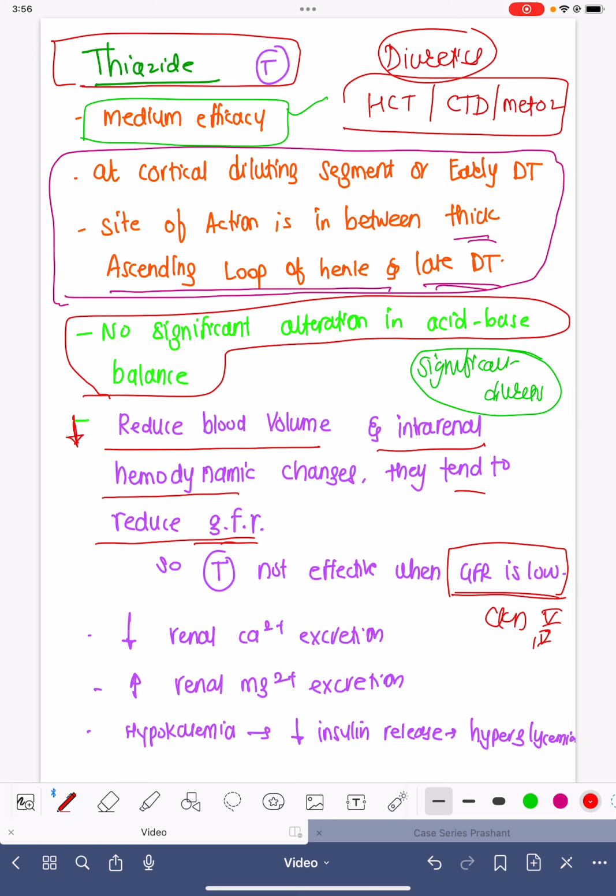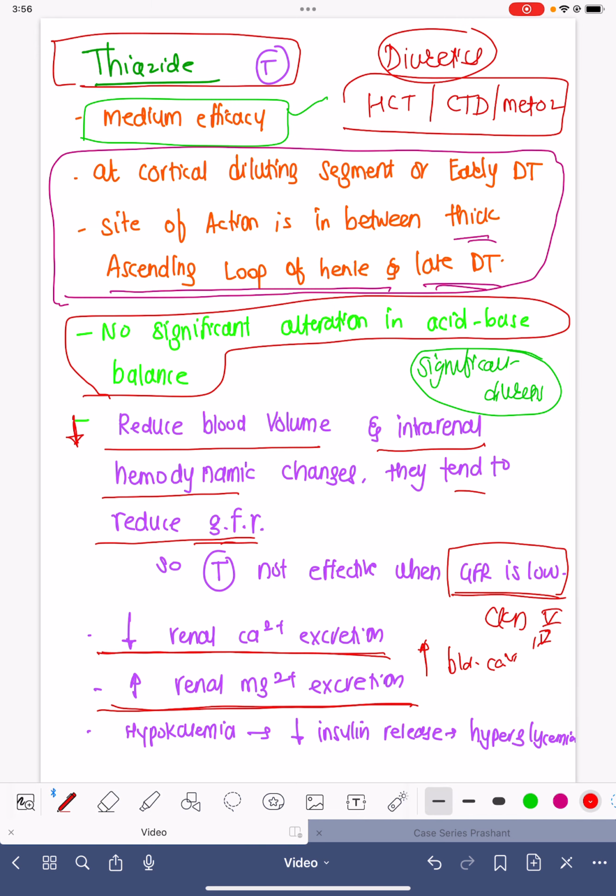The features of this medicine, the thiazide group, is they reduce the renal calcium excretion. So it will simply increase the blood calcium levels, and they increase the renal magnesium excretion. So they will cause hypomagnesemia.